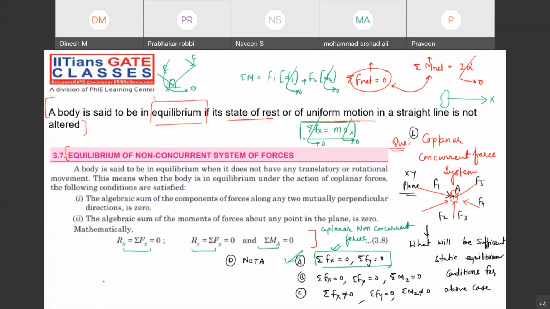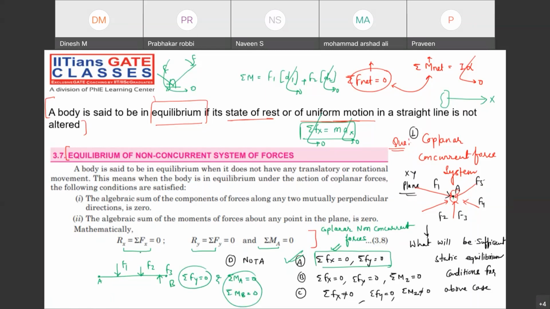Because, my dear friend, what will happen? Suppose a body AB is there, and on it many forces are acting: F1, F2, and F3. For maintaining the body under the rest condition, or the static equilibrium condition, the summation of forces along the y direction must be 0, and the summation of moments about any point on the body, whether you take point A or point B, has to be 0 so that it will not rotate, right?